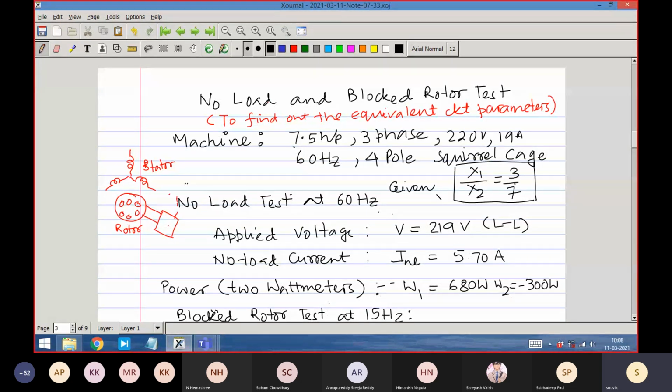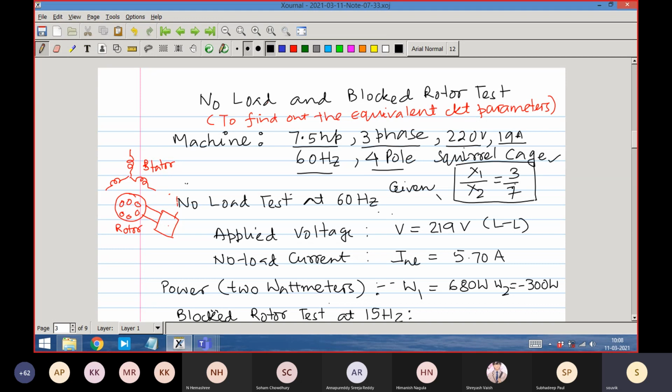This is the machine power in HP. It is a 3-phase machine. It is 220 volt. If nothing is said, you will think that it is line to line. 19 ampere is the rated current of the machine. This machine data is taken from an American source, so it is a 60 hertz supply. It is a 4-pole machine, and it is a squirrel cage machine.